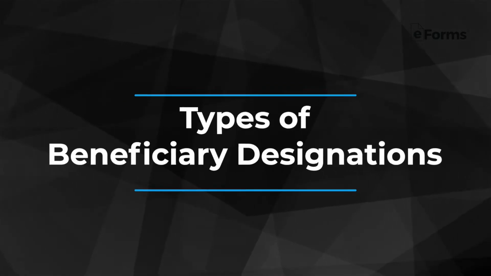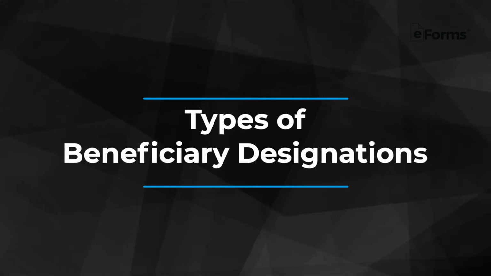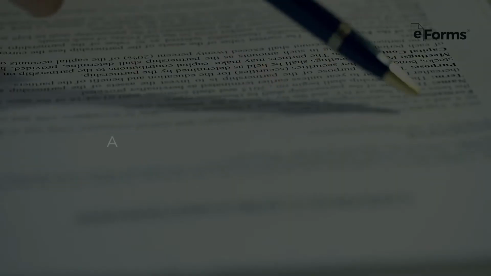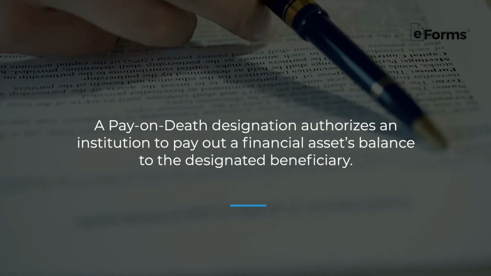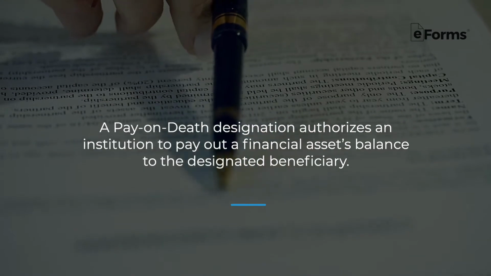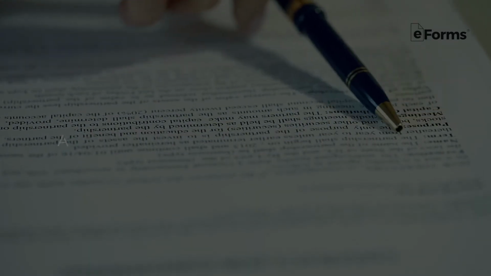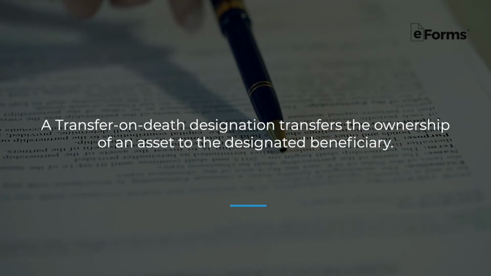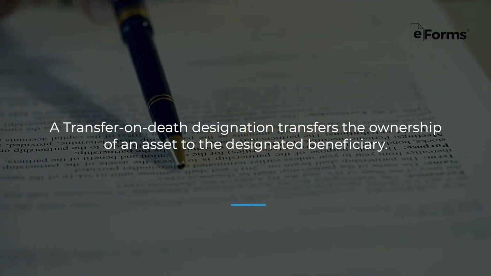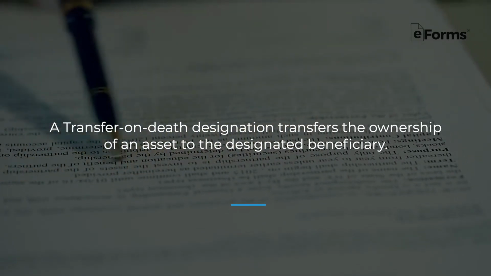First, let's review the types of beneficiary designations. There are 2 types of beneficiary designations: pay on death and transfer on death. A pay on death designation authorizes an institution to pay out a financial asset's balance to the designated beneficiary. In contrast, a transfer on death designation transfers the ownership of an asset to the designated beneficiary.